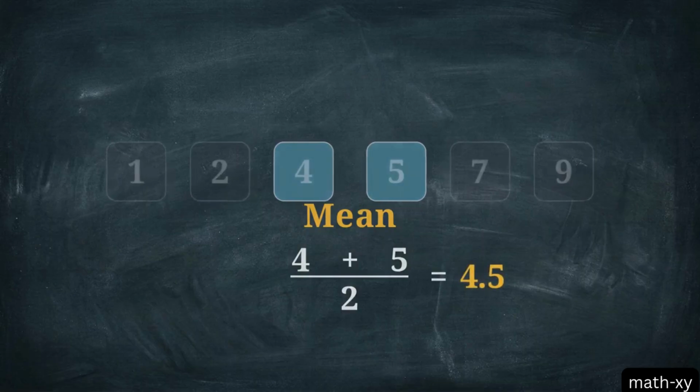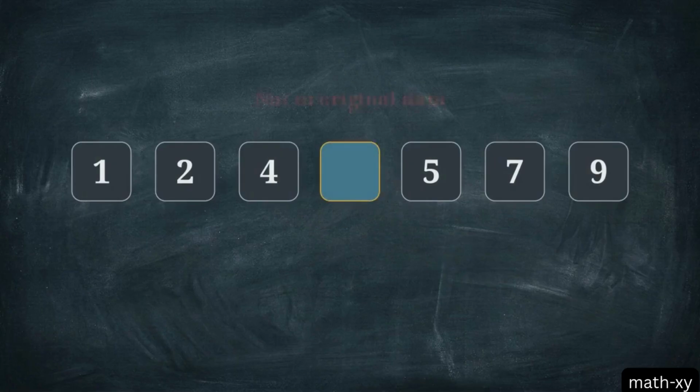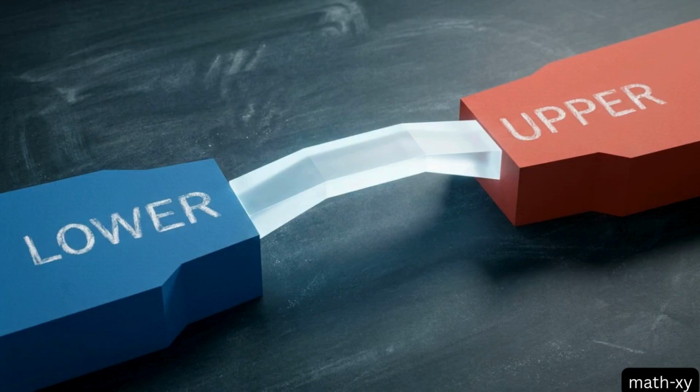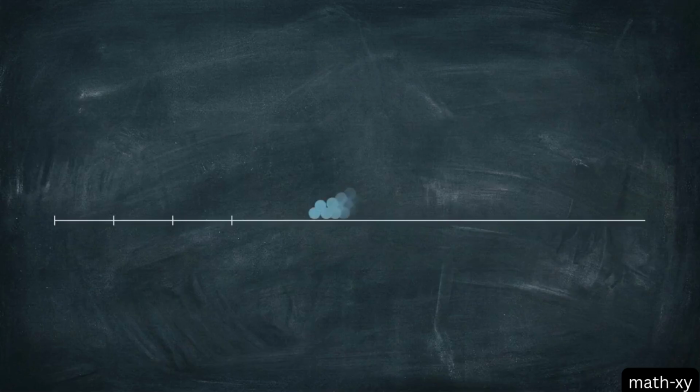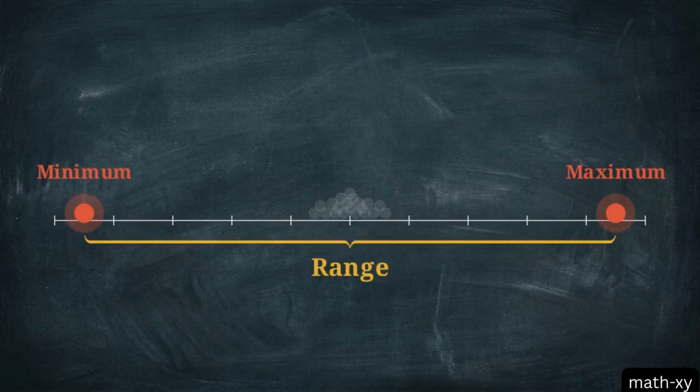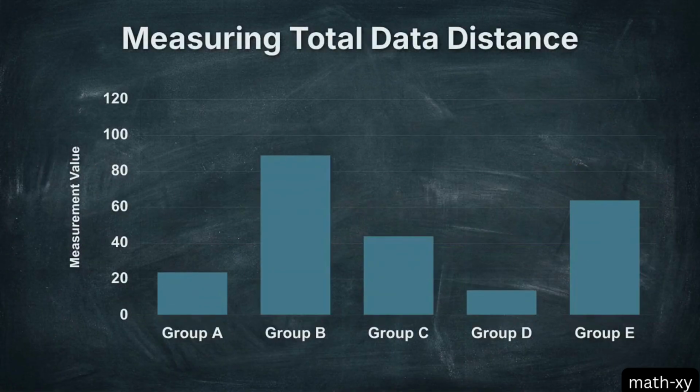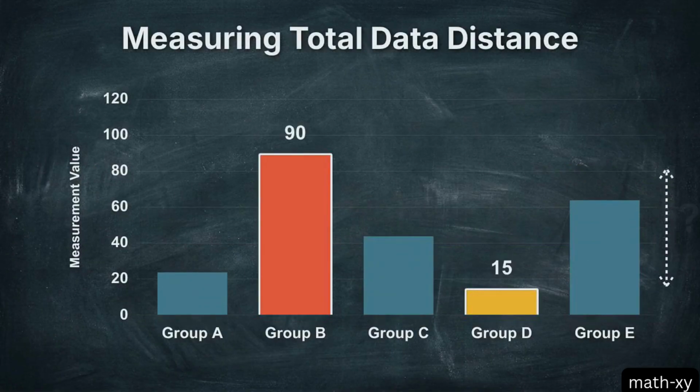Because of this rule, your median might be a number that doesn't actually exist in your original set. It functions instead as a mathematical bridge right between the lower and upper halves. Our final tool shifts the focus away from the center and looks at the extremes. The range measures the total distance between the highest and lowest values in your data.